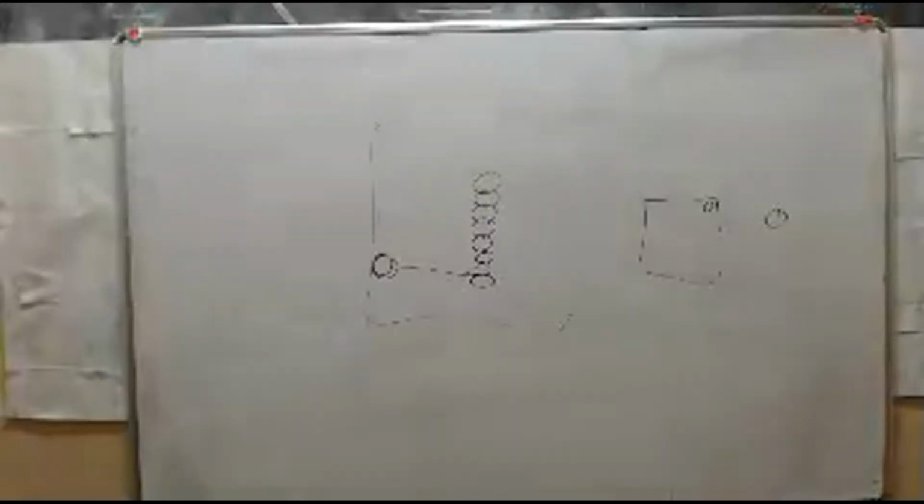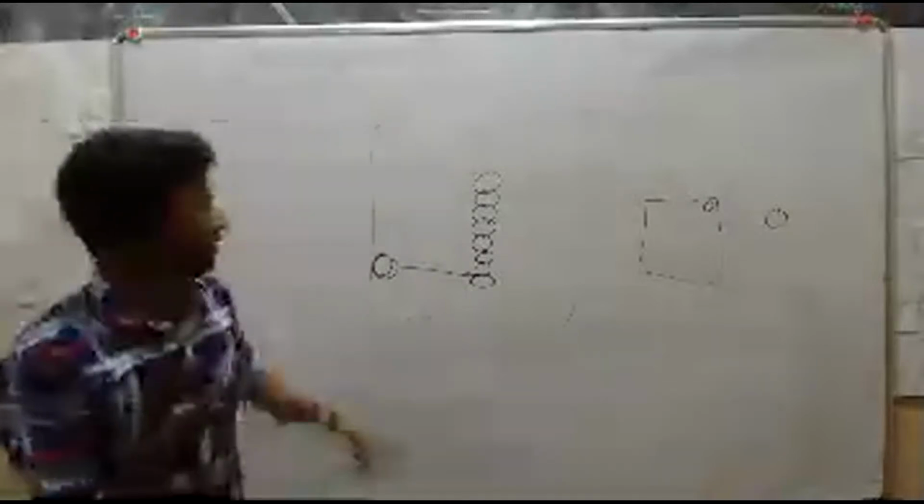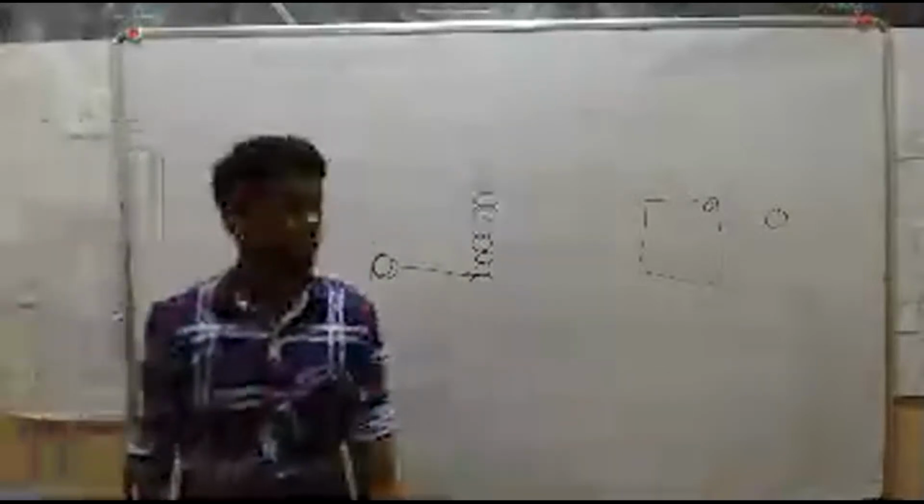So explain one phenomenon now. On the basis of inertia, give an example for inertia. Already I have given 3 illustrations, right? One is the carrom board, another is why we lean forward and backward, and another one is flicking a paper or a card. Okay, give one more example.